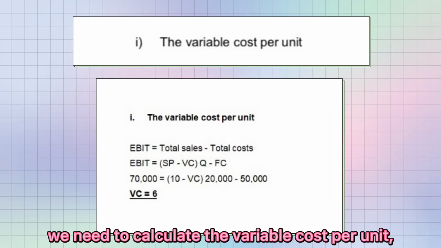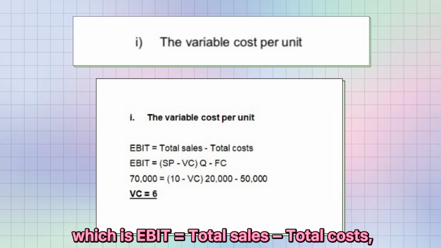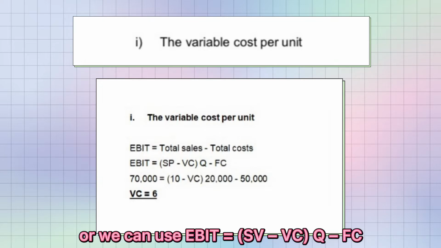We need to calculate the variable cost per unit, which is EBIT equals total sales minus total cost, or we can use EBIT equals left parenthesis SP minus VC, right parenthesis Q minus FC.